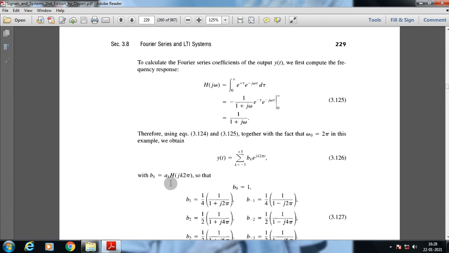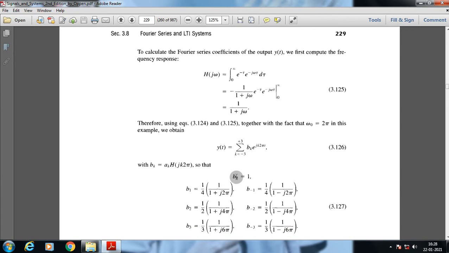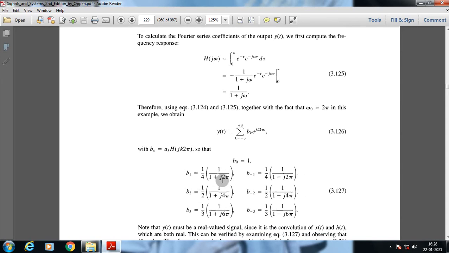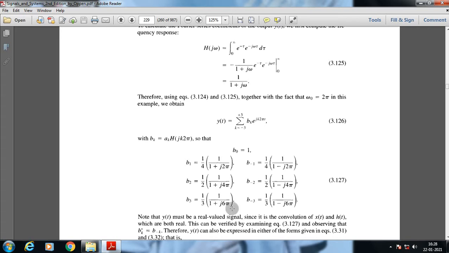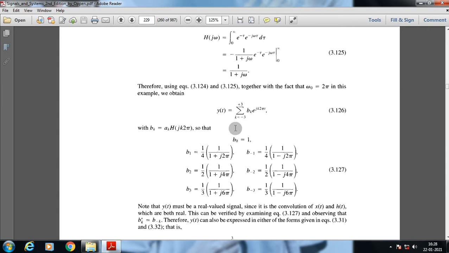So b k is a suffix k times H of j k 2 pi, so that b 0 is 1, b 1 is 1 by 4 times 1 by 1 plus j 2 pi, b minus 1 is 1 by 4 times 1 by 1 minus j 2 pi, and so on, up to b 2, b minus 2, b 3, b minus 3. These are the constant coefficients at the output level.